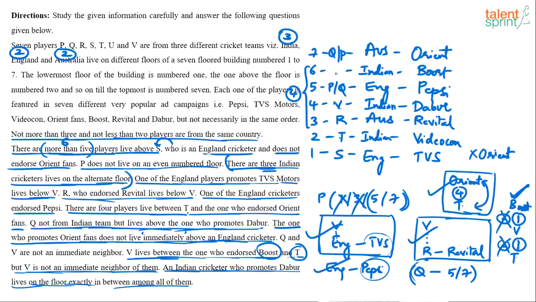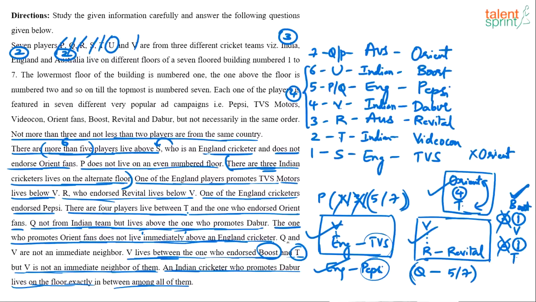So who will come on 6th floor now? The one who's left out. P, Q are done. R is done. S is done. T and V are done. U will come on 6th floor. Now find out any information which can help us decide. Where will Q come?